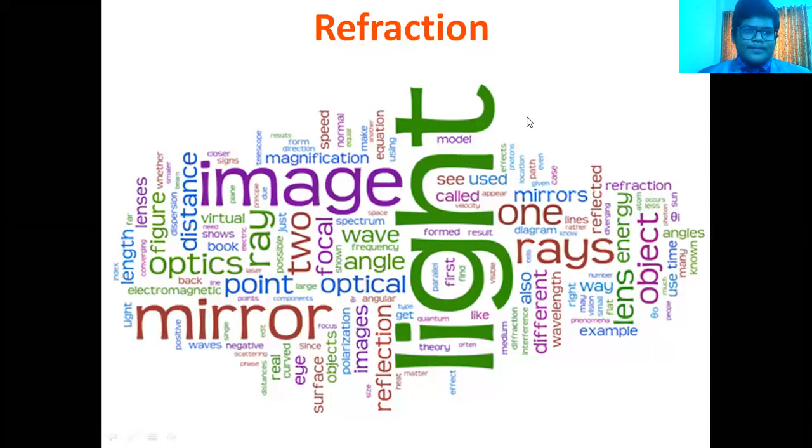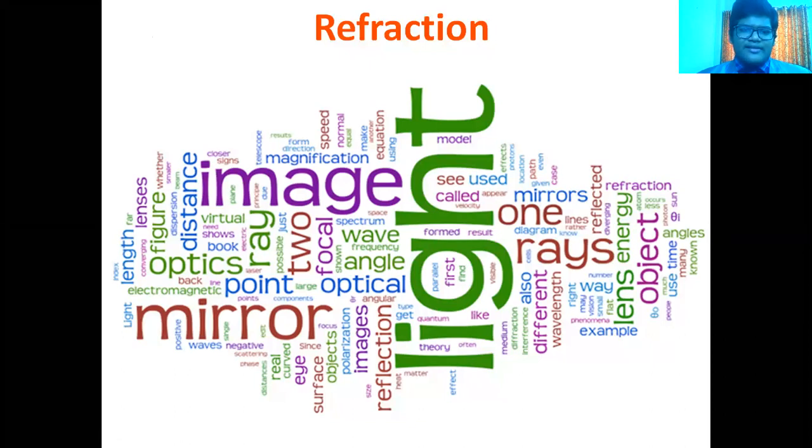Before starting with refraction of light, we should know what light is. Light is a form of energy which gives a sensation of vision. We cannot see anything without light. We should also know that light is an electromagnetic wave, which means the particles of light oscillate in both electric and magnetic fields.